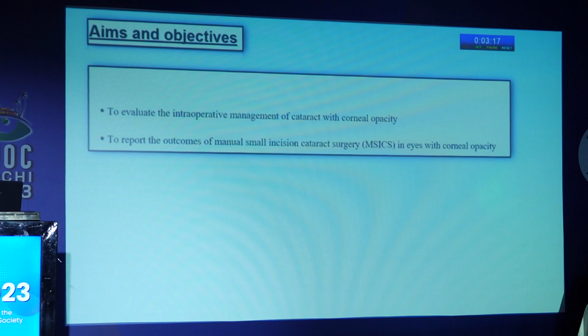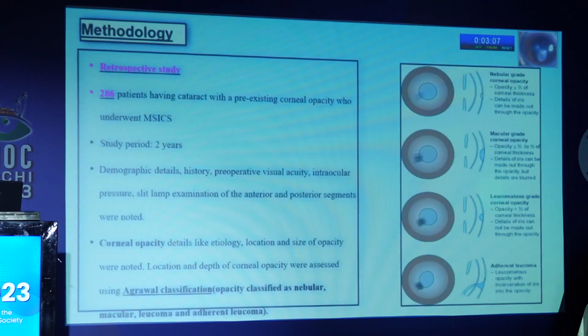So the aim of the study was to evaluate intraoperative management of cataract with corneal opacity and to report the outcomes of the surgery done in patients with corneal opacity. So we did a retrospective study and included 286 patients having cataract with a pre-existing corneal opacity who underwent MSICS during a study period of 2 years. The pre-operative findings were noted, and the corneal opacity was classified according to the Agrawal classification into nebular, macular, leukomatous, and adherent leukomatous opacity.